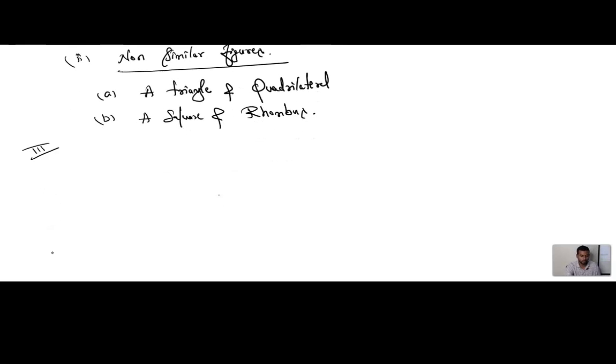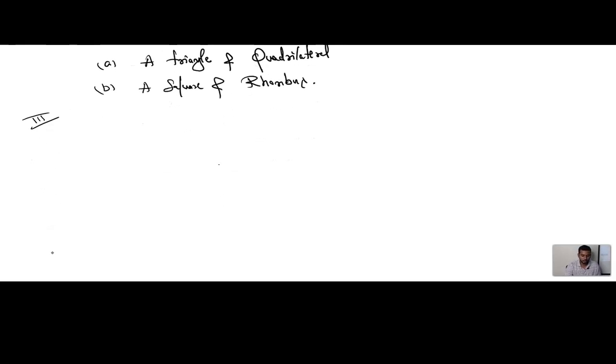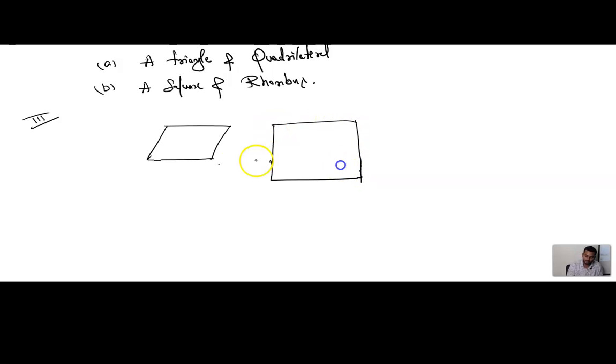Next, come back to the third question. State whether the following quadrilaterals are similar or not. Can you see this? They have given two different quadrilaterals. Just by seeing it we can tell.